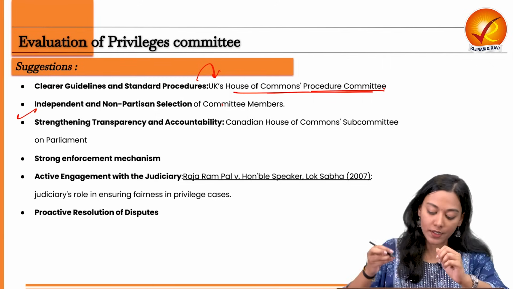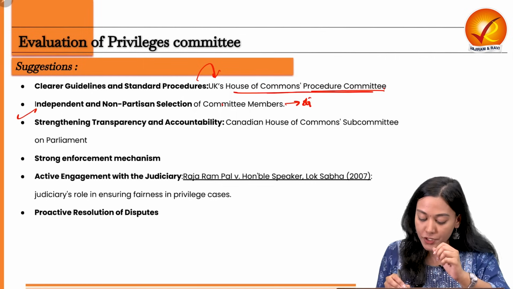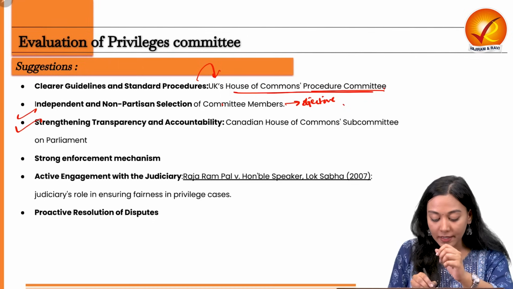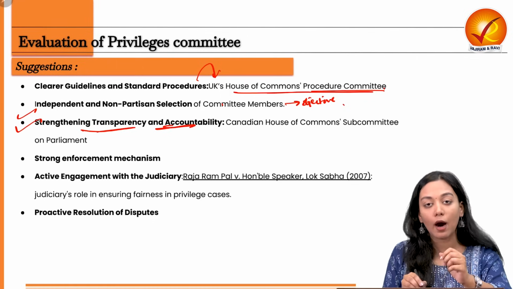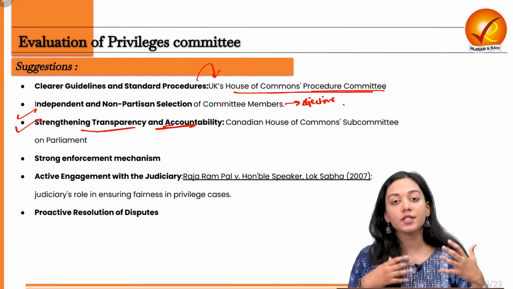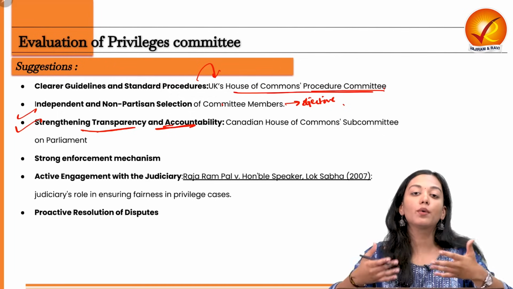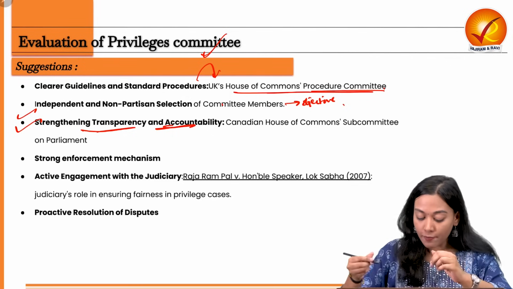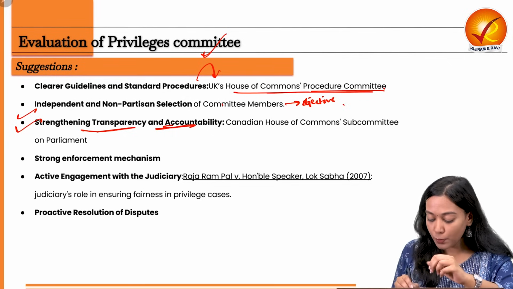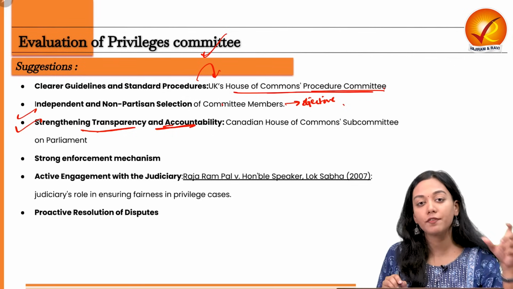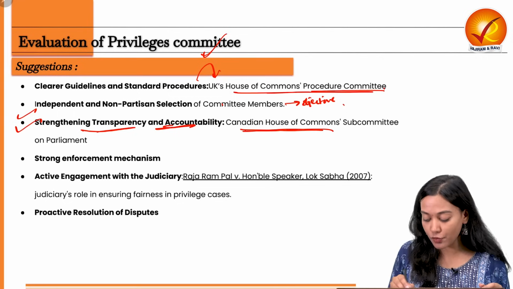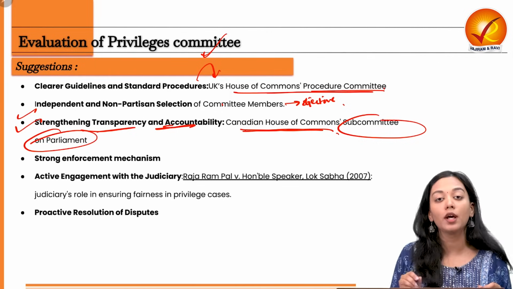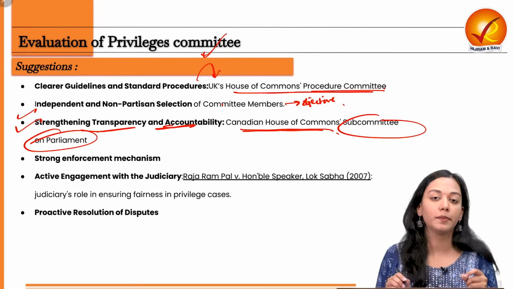As a result of this, it will help us to have more objective decision making in the Privileges Committee. Next, strengthening transparency and accountability. How can we ensure that the procedures, the proceedings and the reports of the Privileges Committee come out in public more often than not? An example is the regular publication of the reports of different parliamentary panels of the Canadian House of Commons. There is a subcommittee on Parliament which publishes its report on an online portal on a regular basis.